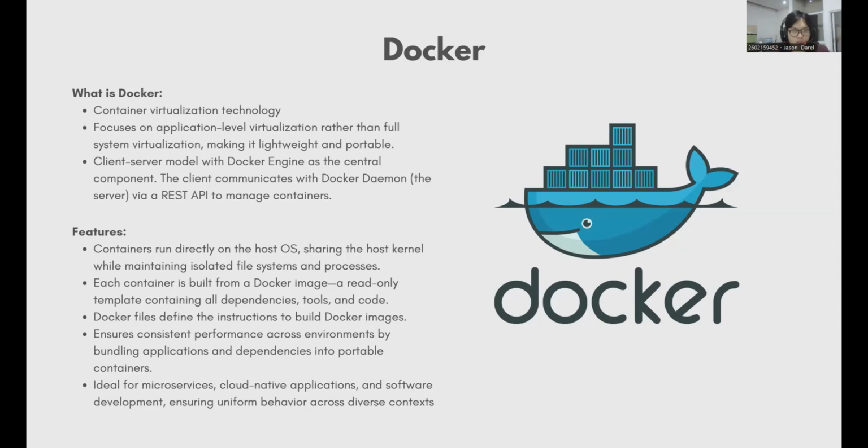There are a few features of Docker. First, containers run directly on the host OS, sharing the host kernel while maintaining isolated file systems and processes. Each container is built from a Docker image, which is a read-only template containing all the dependencies, tools, and code required for the application. Dockerfiles define the instructions to build Docker images, ensuring consistent performance across environments by bundling applications and dependencies into portable containers. It's ideal for microservices, cloud-native applications, and software development, ensuring uniform behavior across diverse contexts.